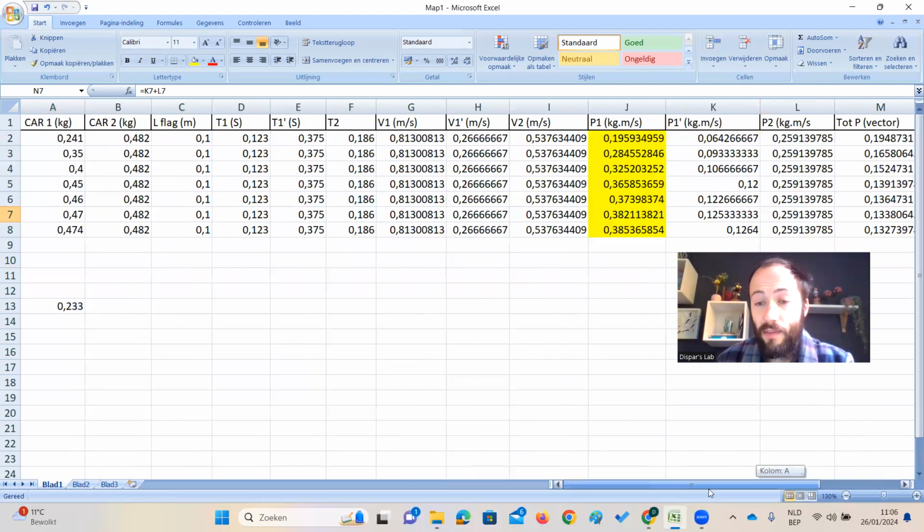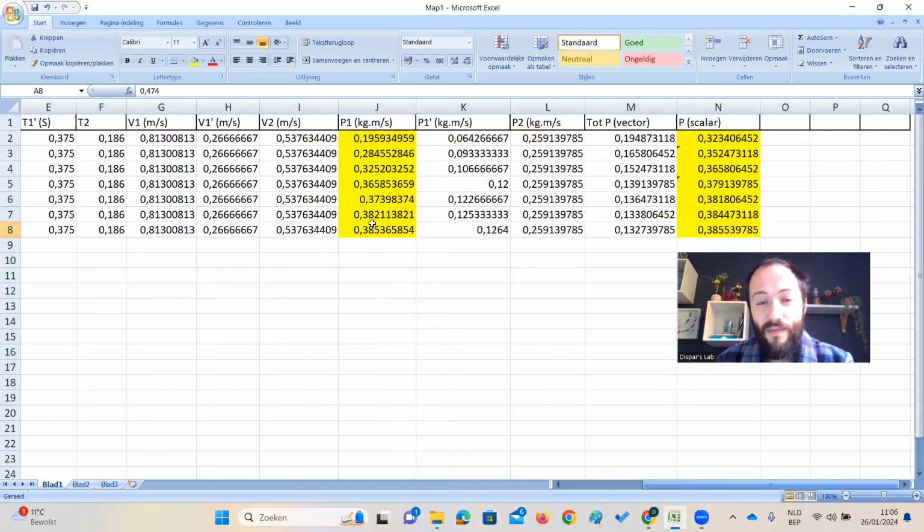If we want to be perfect, then we would have to increase the mass to 474 grams. Then the difference between the initial momentum before collision and after collision is 0. Then momentum would be perfectly conserved. 0.385 versus 0.385.